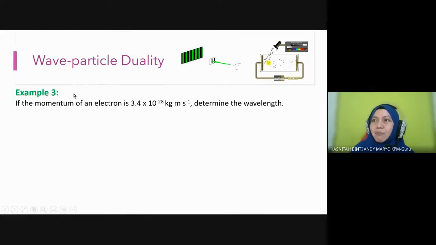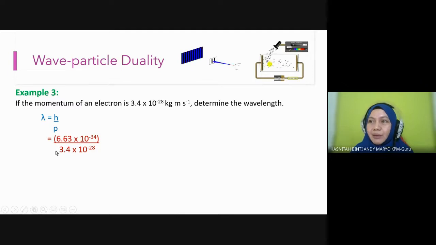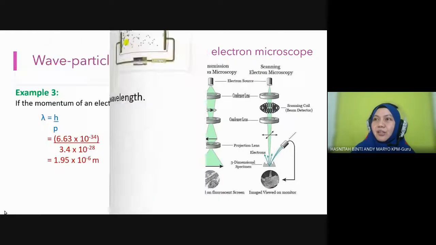Next question. Given the momentum of an electron, determine its wavelength. They give you the momentum, so we know this is p. Find the wavelength. We can use the first formula: lambda, the wavelength, equals Planck constant divided by momentum. You just do the substitution and work it out with your calculator. You will find the answer is 1.95 times 10 to the power negative 6 meter. Very simple. That is one example.